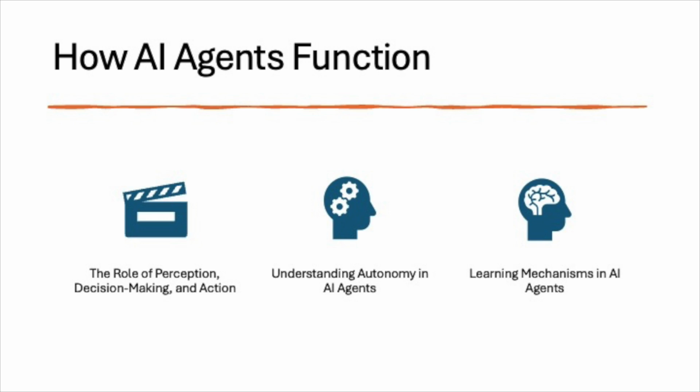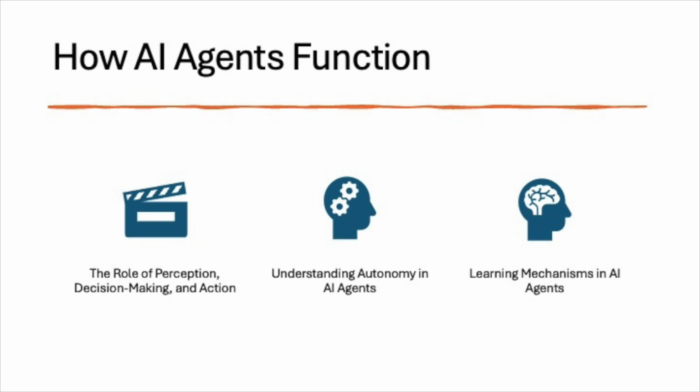2. Decision-making. After gathering input, the agent moves to the decision-making phase, where it processes the perceived data. This step involves interpreting the data and using predefined rules or learning-based models to choose the best course of action. AI agents often leverage decision-making algorithms such as decision trees, neural networks, or reinforcement learning techniques to evaluate different options and make intelligent decisions. For instance, a financial trading agent analyzes stock market data, assesses risks, and decides whether to buy or sell assets.